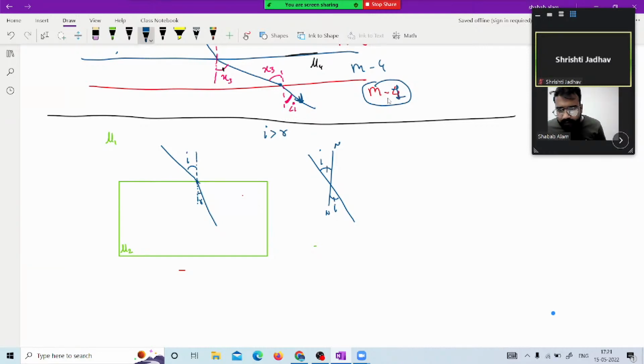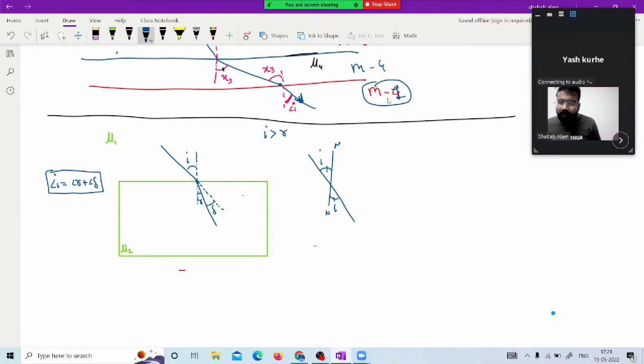We very well know that this is the actual path of the incident ray. This is angle of deviation, and we have an equation: angle of incident will be equal to angle of refraction plus angle of deviation. This is the relation we also know. Now, one interesting thing I wanted to talk with you all, that sine I is directly proportional to sine r. If I start increasing this angle of incident, what will happen? The refracted angle will also increase itself.